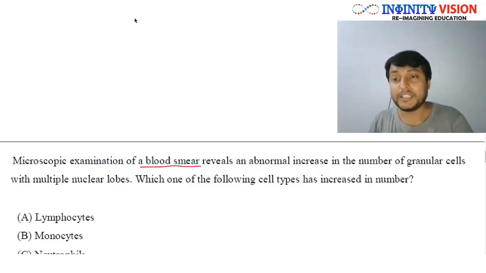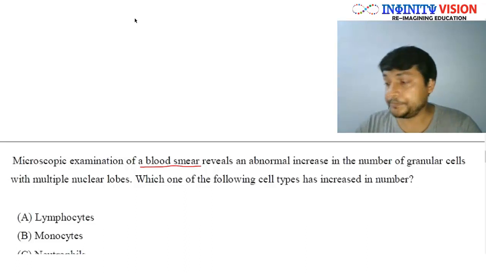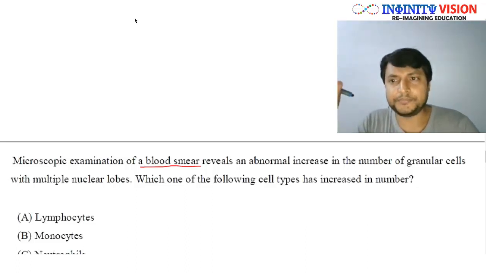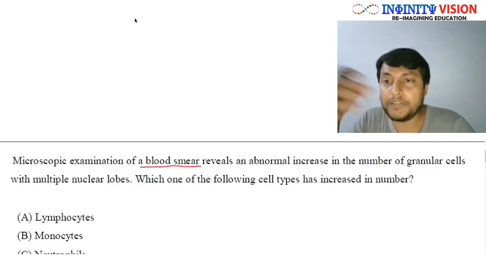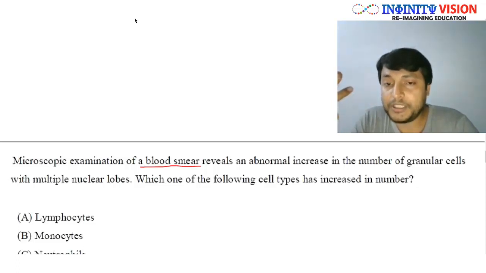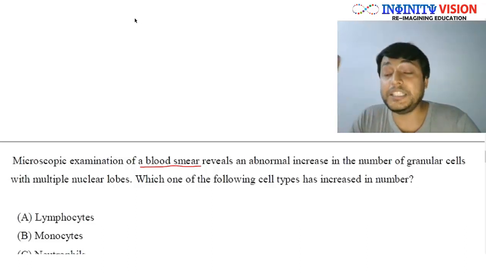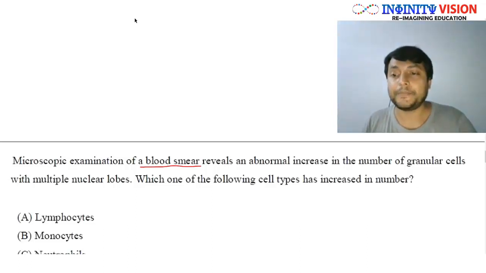Okay, so basically they spread it to make a thin film of the blood, and this is called blood smear. So the question is saying that suppose you are a student or maybe a pathologist and you are examining a blood smear, and when you are watching it, what you found in the examination is there were abnormally high number, means very high number of some granular cells with multiple nuclear lobes.